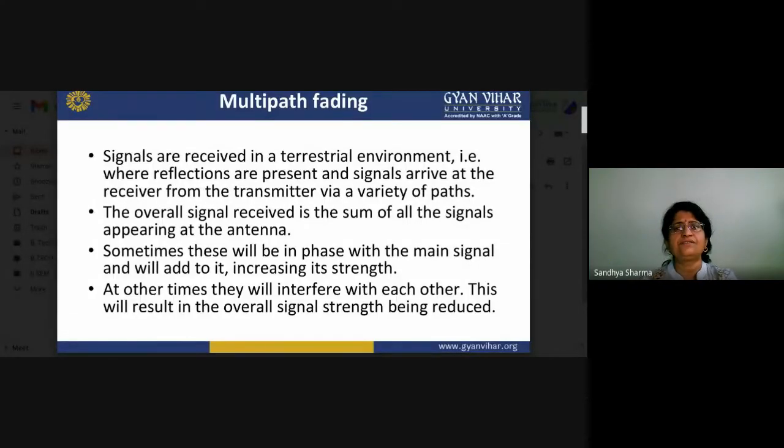Signals are received in a terrestrial environment where reflections are present, and signals arrive at the receiver from the transmitter via a variety of paths. The overall signal received is the sum of all the signals appearing at the antenna. Sometimes these signals will be in phase with the main signal, and if they are in phase, the signals add and the signal strength increases. But sometimes they interfere with each other and are out of phase, and due to this the signal strength is reduced.